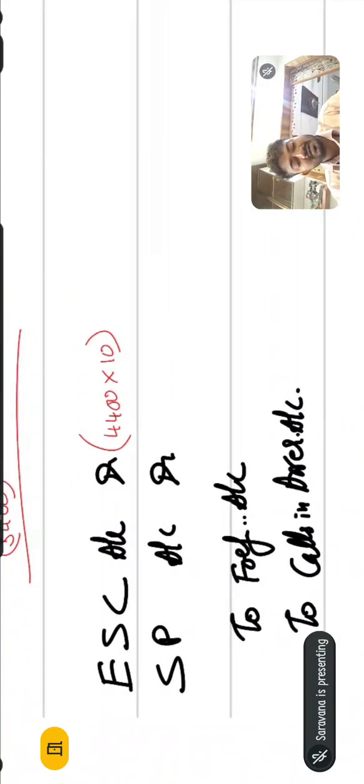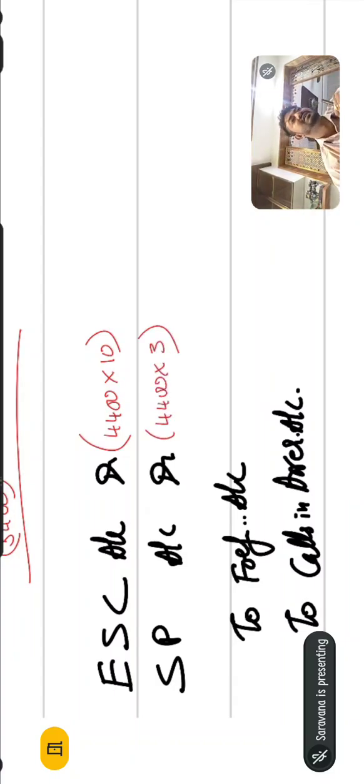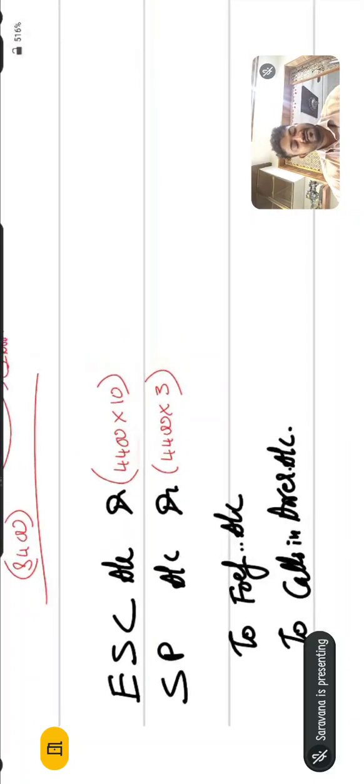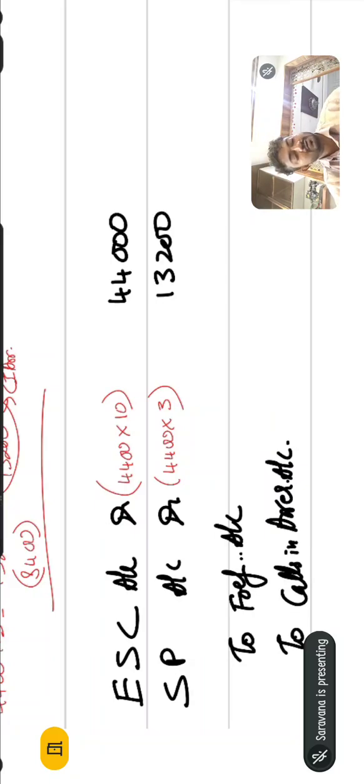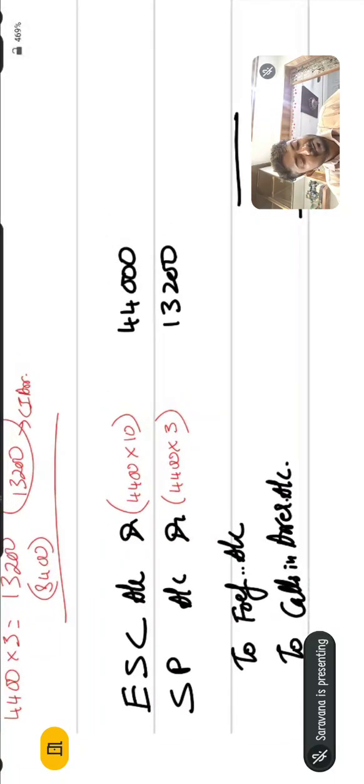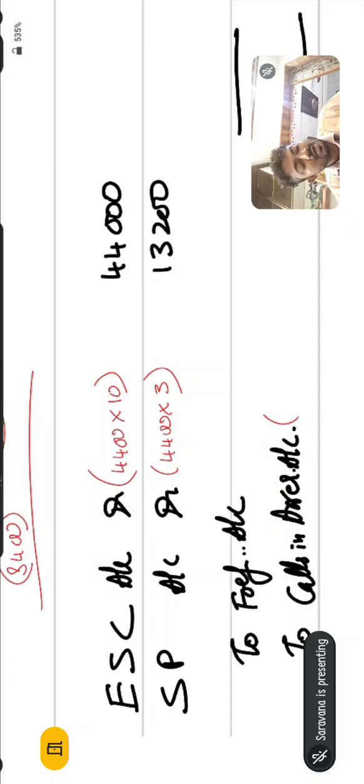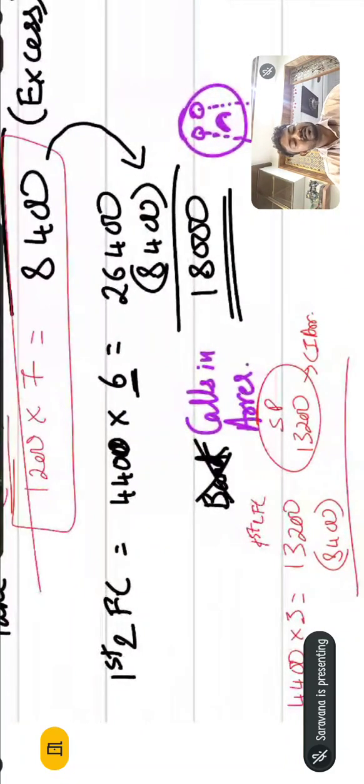What is the amount he needs to pay? 4,400 into 3 rupees. What is the total amount we should write here? 4,400 into 10 comes to 44,000, and 4,400 into 3 is 13,200. So what should we write for forfeiture? Keep it blank. And what will come in the calls in arrears? For this purpose only, we prepared working note number 1.